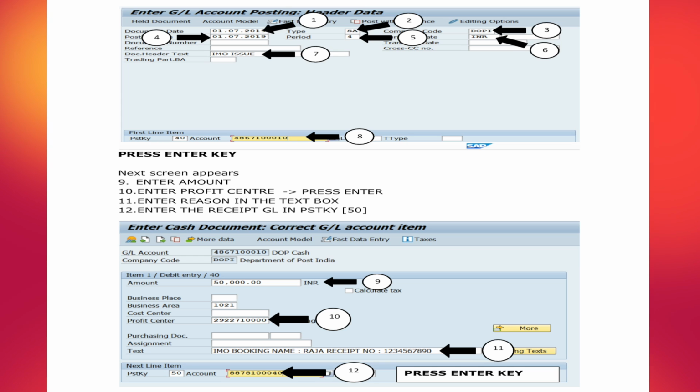For the credit entry the posting key is 50, and then you have to feed the account. What is that account? The GL code, that is the receipt GL code, the IMO issue GL code. After feeding the IMO issue GL code, press enter.